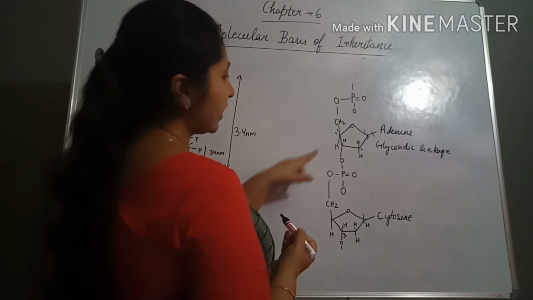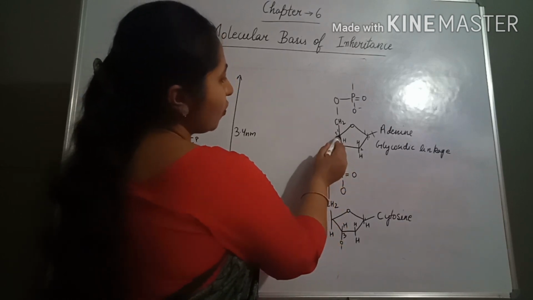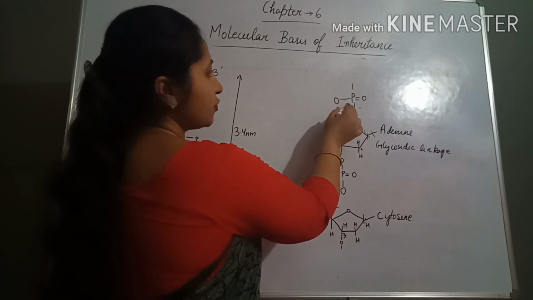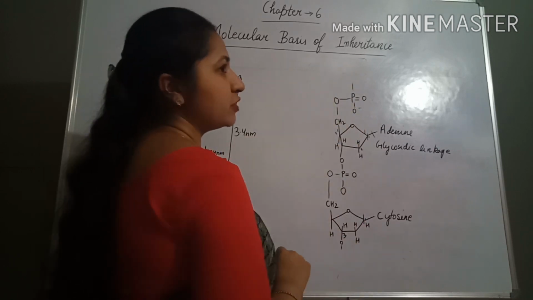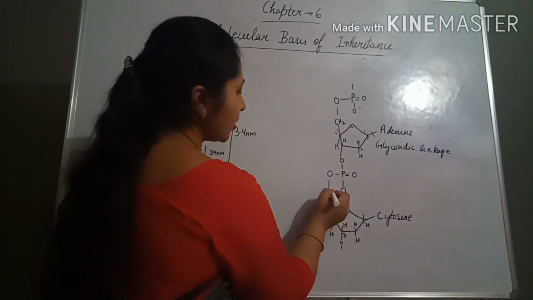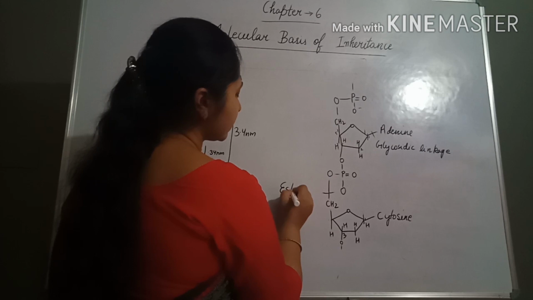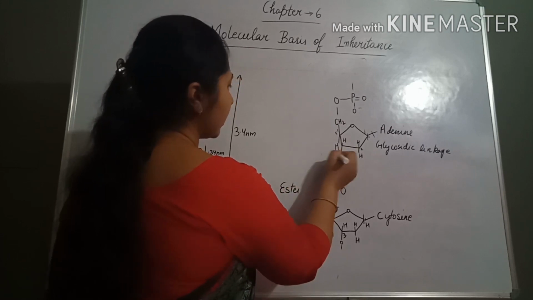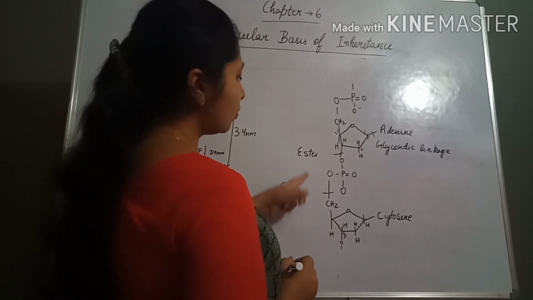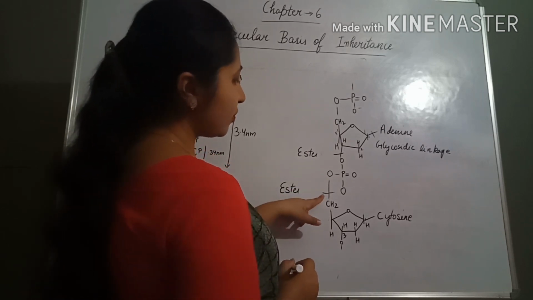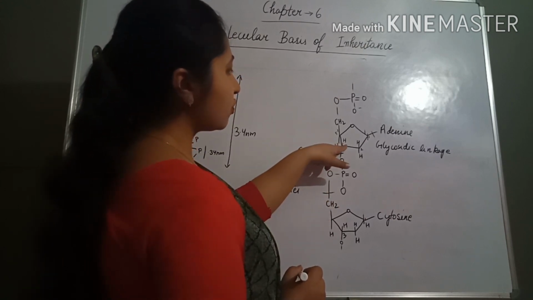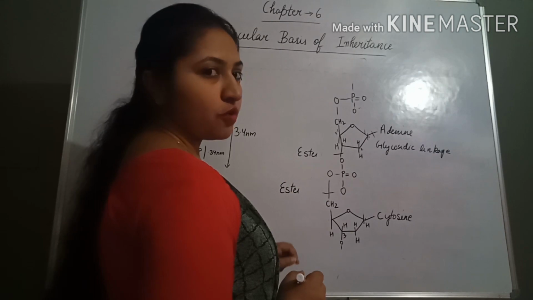Then again, like this sugar molecule here, over the fifth position it is linked with the phosphate group, and this phosphate group is linked with the third position of the next sugar molecule. So in this manner they are linked together. Now one ester bond is present here and one ester bond is present here. So two ester bonds are present: one between the phosphate molecule and the sugar molecule, and here also between the sugar molecule and the phosphate molecule.